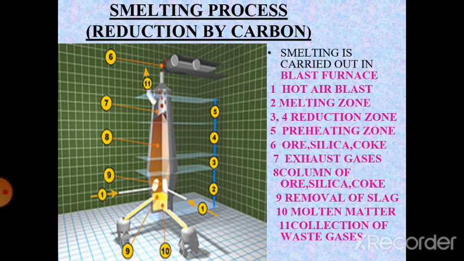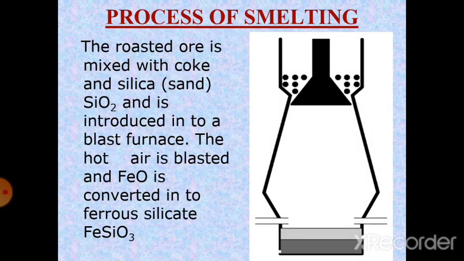The smelting process is shown in the figure. It contains a hot air blast, melting zone, core reduction zone, preheating zone, ore, silica and coke, and exhaust gas column, removal of slag, molten matte, and collection of waste gases. The process of smelting: the roasted ore is mixed with coke and silica and introduced in the blast furnace. Hot air is blasted and the ferrous oxide is converted into ferrous silicate, FeSiO3.